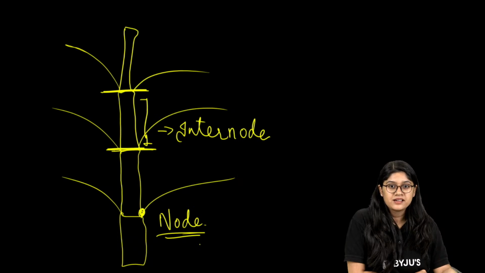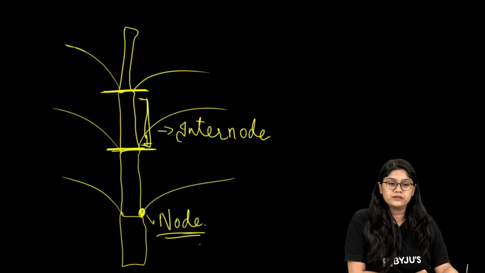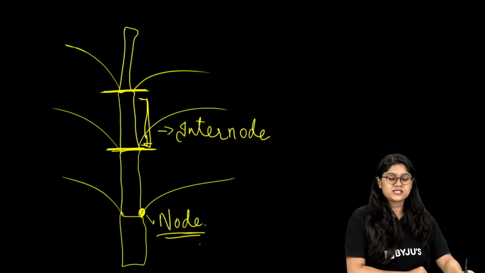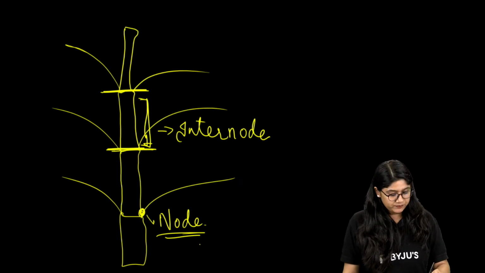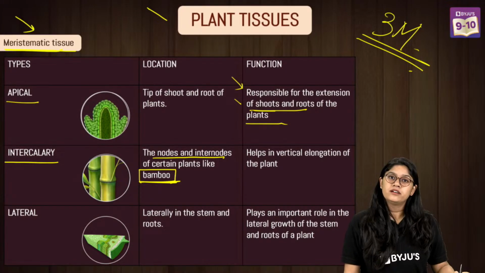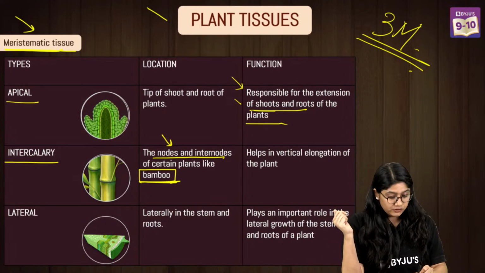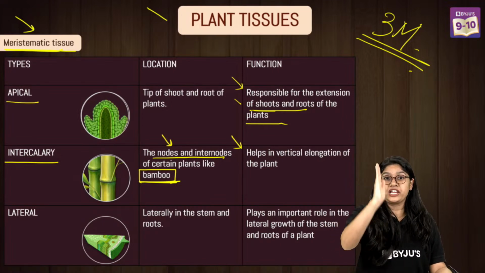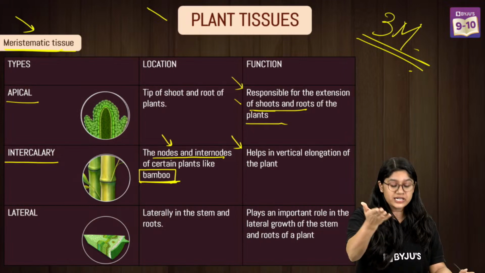See, the node is over here and we have the internode, the distance between. Awesome. Are we clear, everyone? Okay. Now let's move ahead and talk about where it is present. The function is that it actually helps in the elongation of a plant. Can you tell me one more example of this? Sugar cane. Very good.